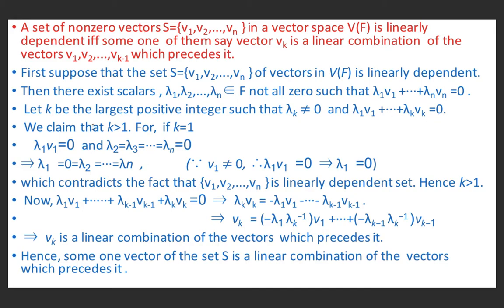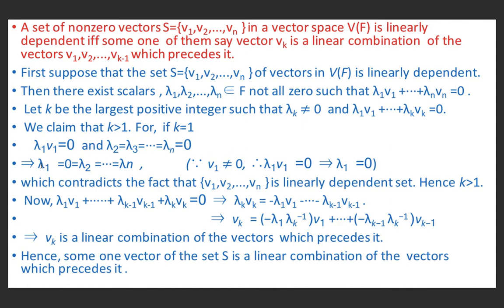We claim that this k is always greater than 1. Because if k is equal to 1, then lambda 1 v1 equal to 0 and lambda 2, lambda 3, ..., lambda n are also 0. But lambda 1 v1 equal to 0 implies that lambda 1 is equal to 0 because v1 is a non-zero vector.